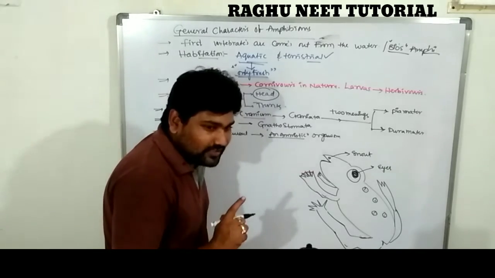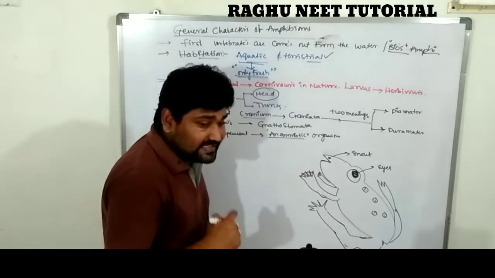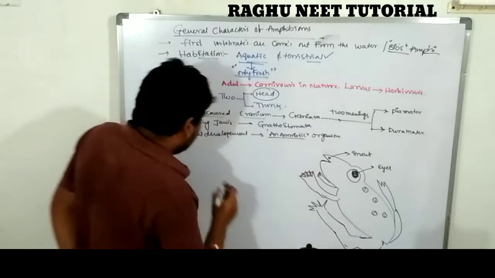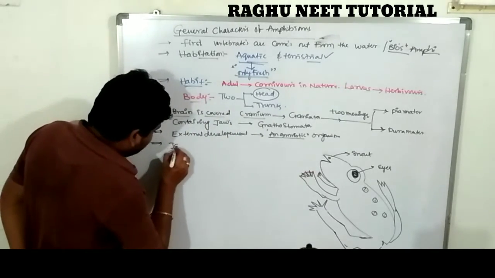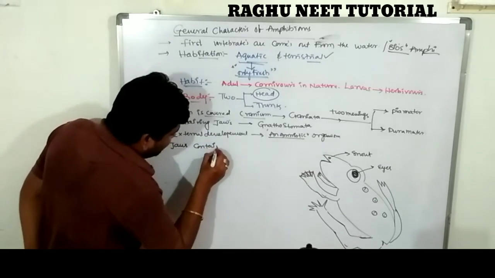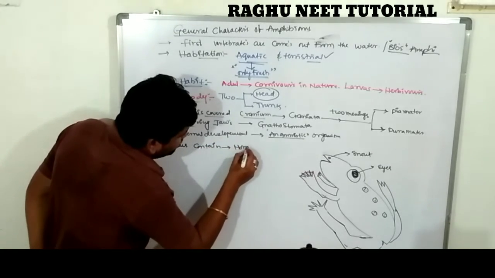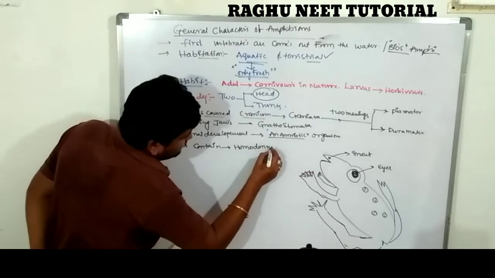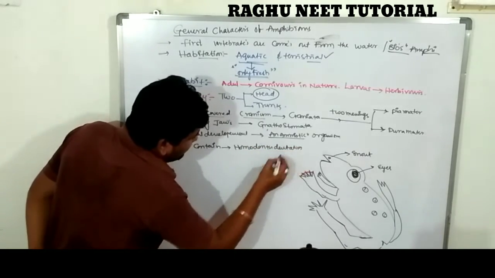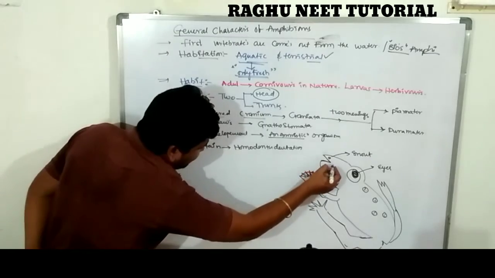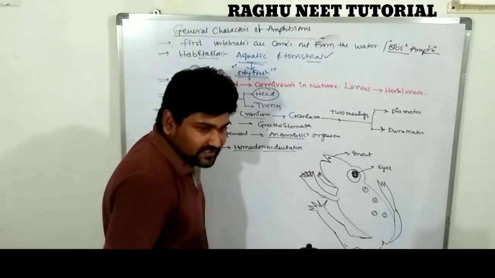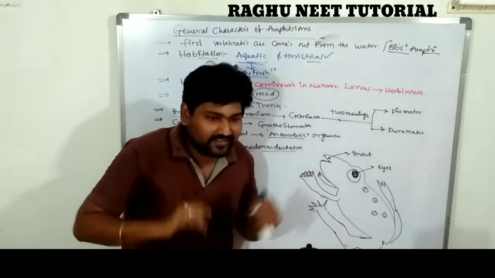Listen carefully. The mouth contains jaws, and the jaws contain homodont dentation. Similar dentation, similar teeth are present. There is an upper and a lower jaw, both jaws are there.